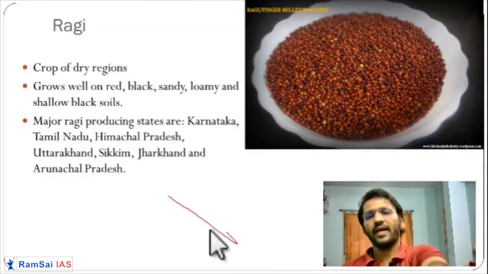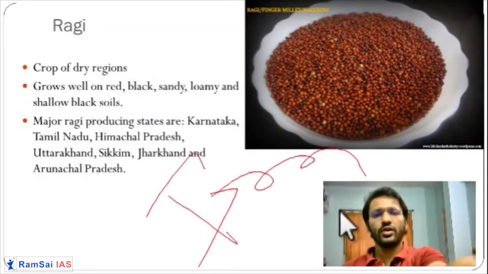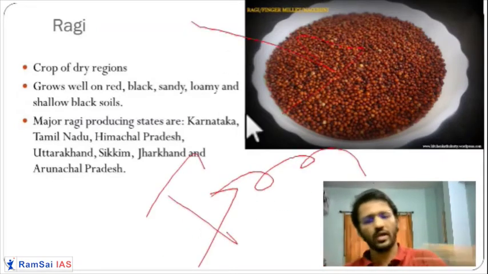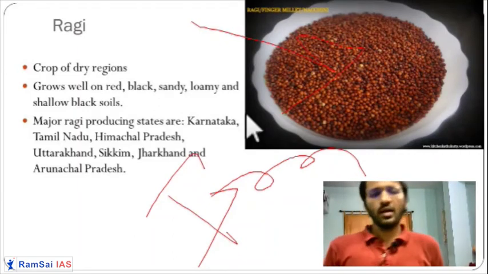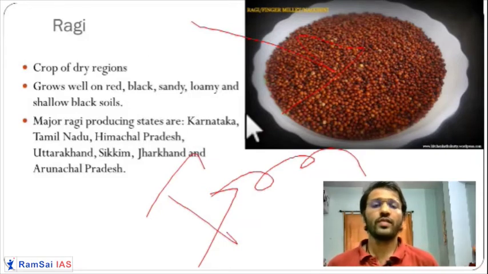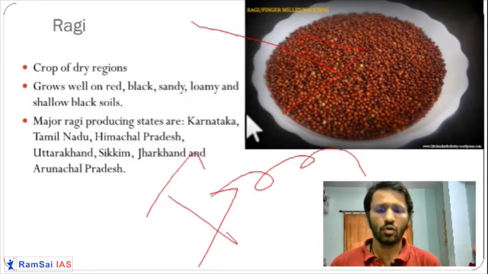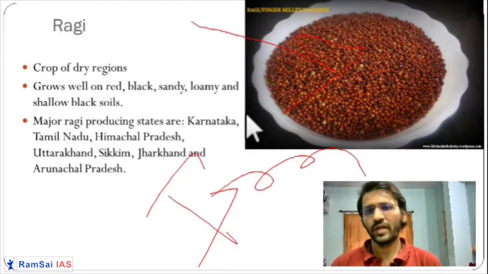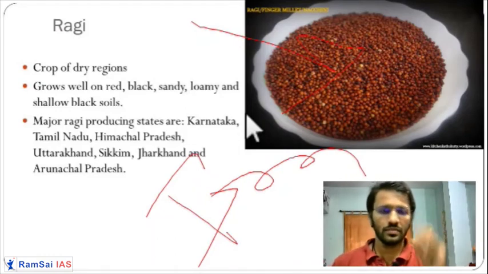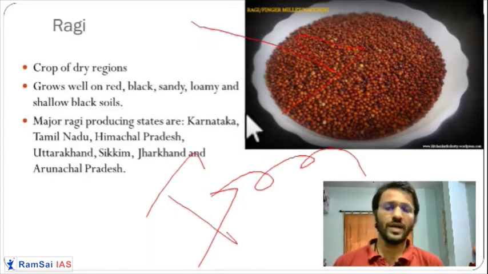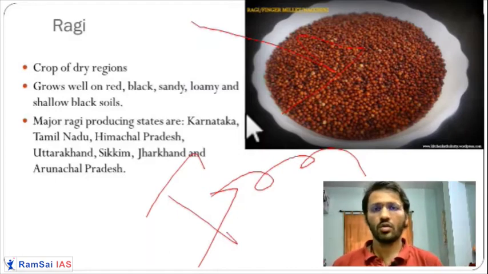Next important millet is ragi. It has very high iron content. That's why you can see it's reddish in color. Ragi also requires very little rainfall and it is used for various purposes. People will make papad out of it and so many other things. Ragi is taken in southern India, northern India, northeastern India as well. Everywhere ragi is very famous. I think in southern India people will make a sweet ragi soup as well, to drink with jaggery. So it's very famous all over the country.